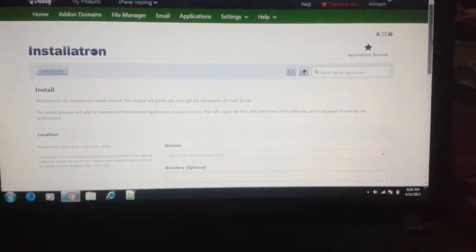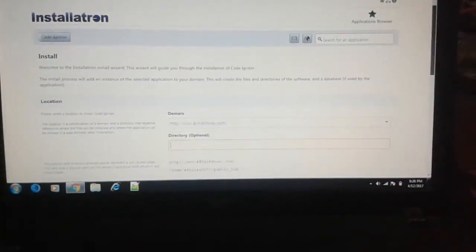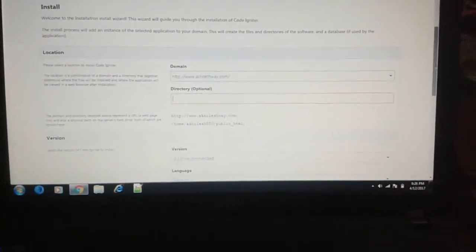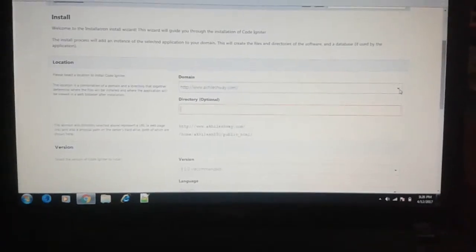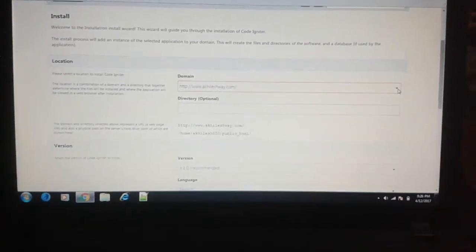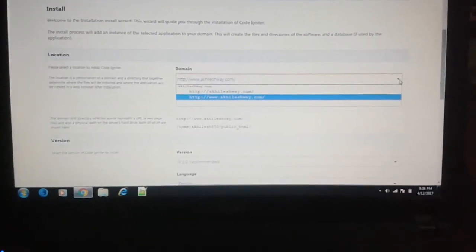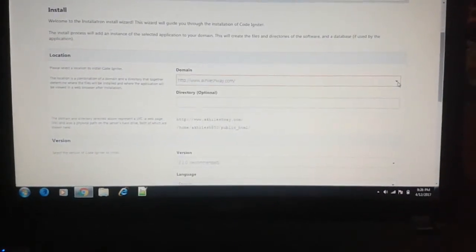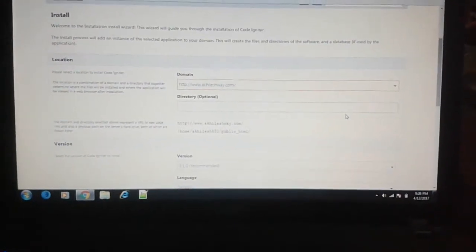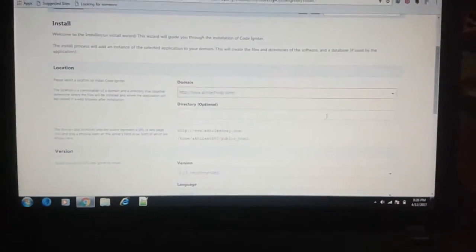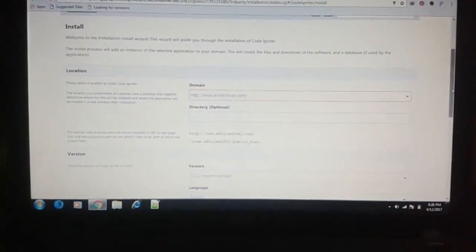Okay, after that you can see as here domain. If you have a lot of domains or more than one domain, just select from here. So select from here, and directory is optional, so it depends on you.